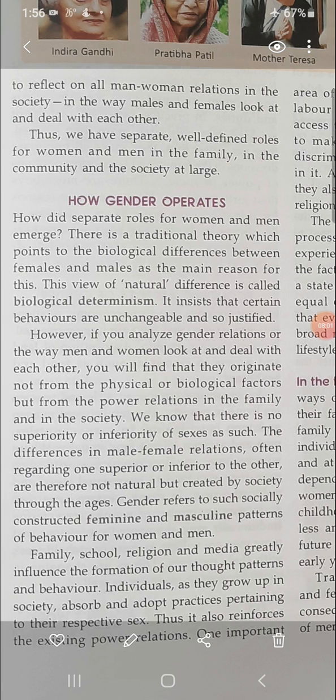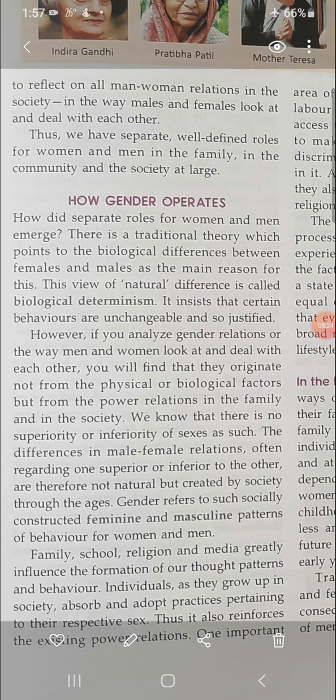So that is a natural difference, and that is justifiable. We can justify that. However, if you analyze gender relations, or the way men and women look at and deal with each other, you will find that they originated not from physical or biological factors, but from the power relations in the family and in the society.